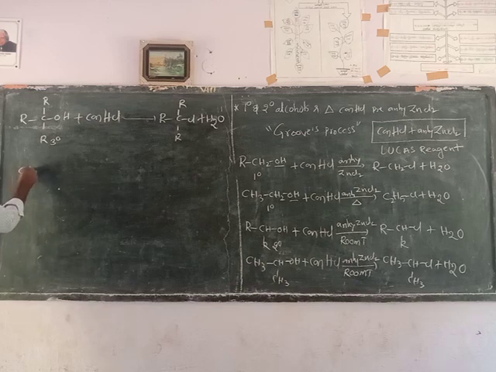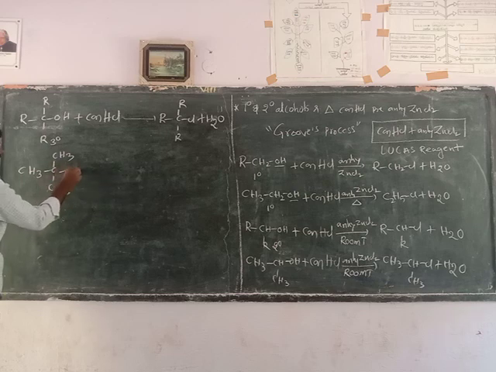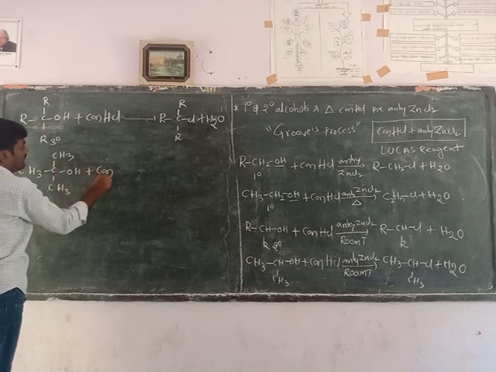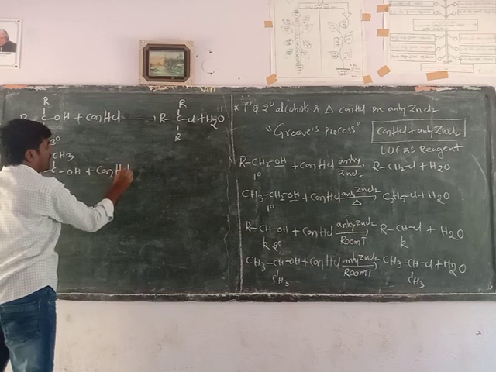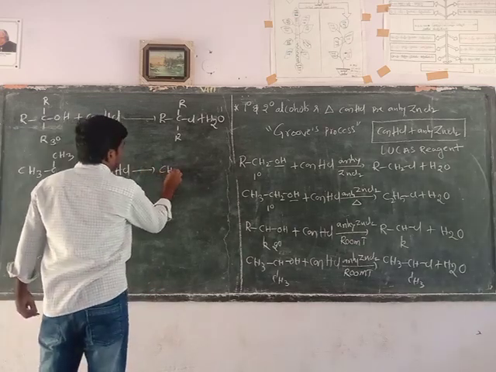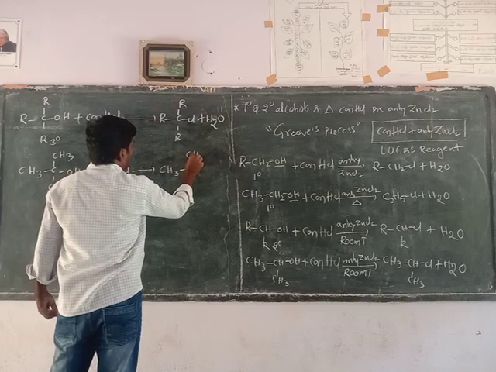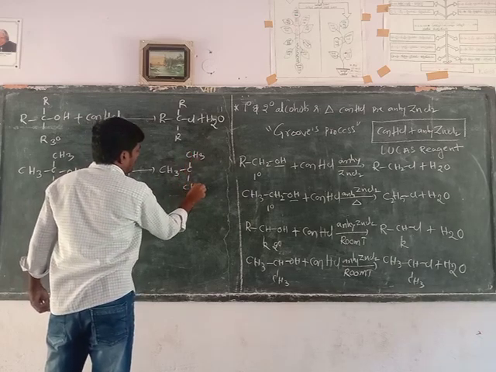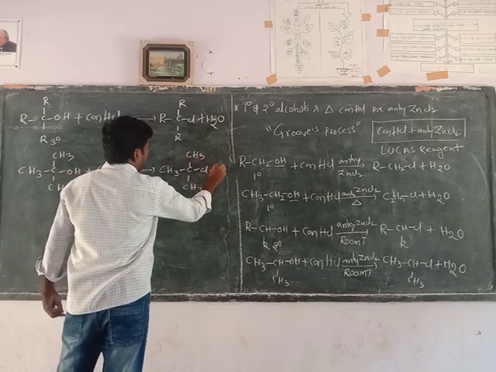Example for this: tertiary butyl alcohol. Tertiary butyl alcohol reacts with concentrated hydrochloric acid to form tertiary butyl chloride plus water molecule.